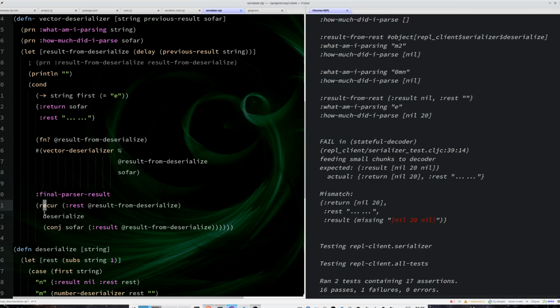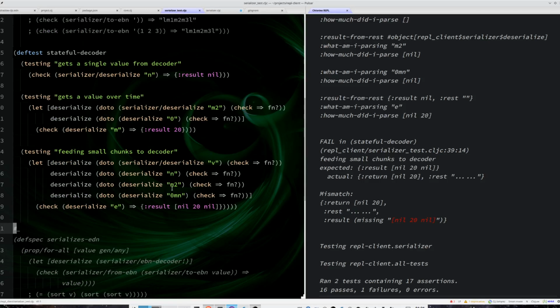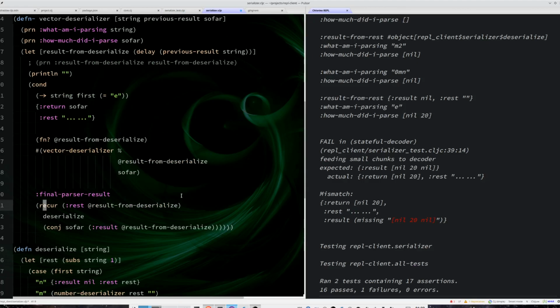This is a recursion, because basically on this case here I am adding two elements at once. So it's not like my parser cannot continue. It can, and it will. So I'm just gonna call recur and not a thunk.